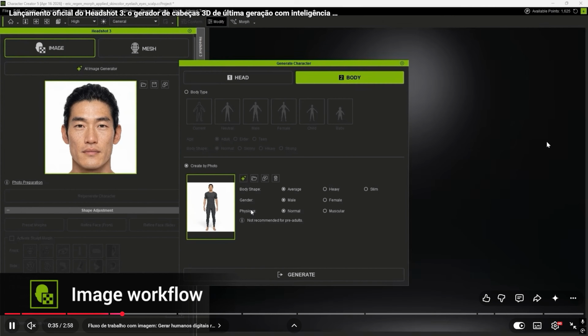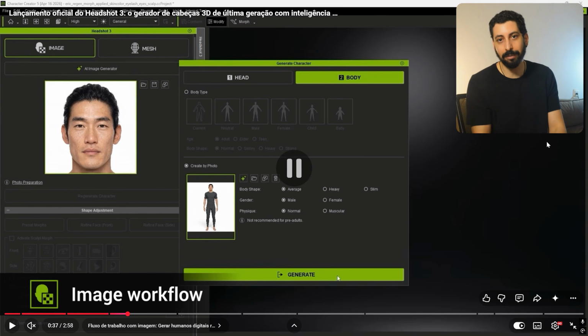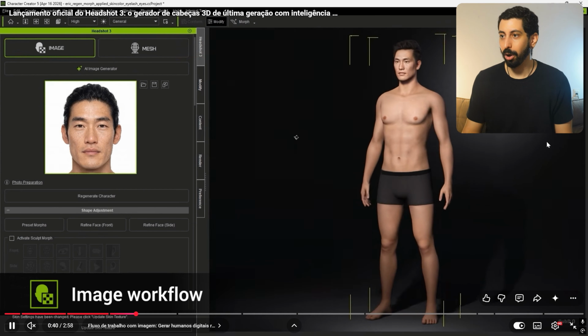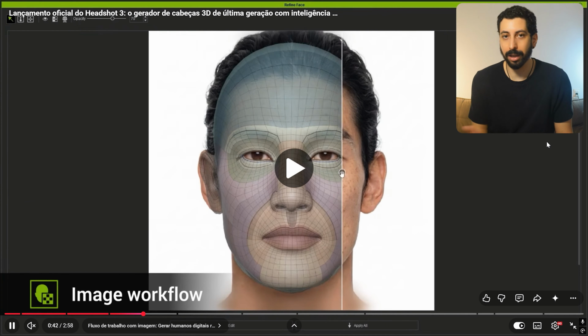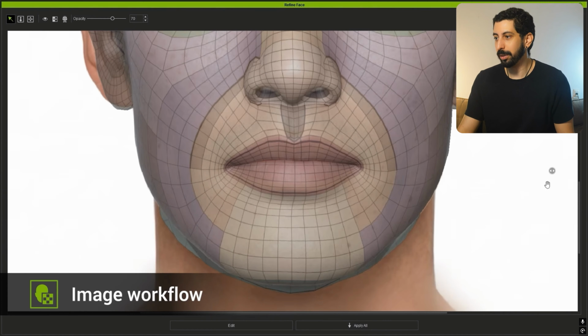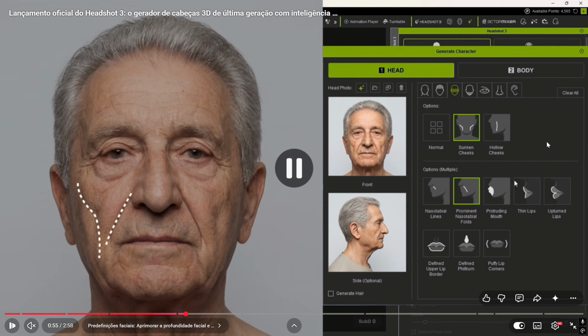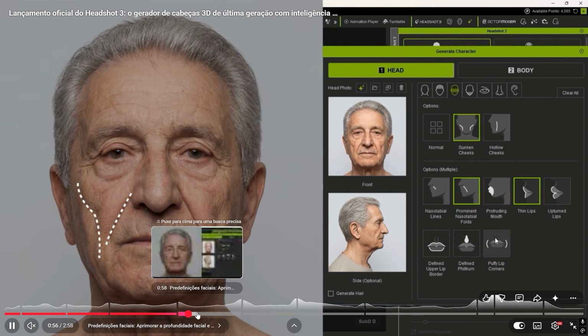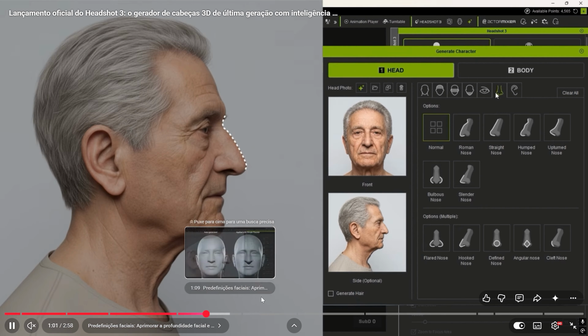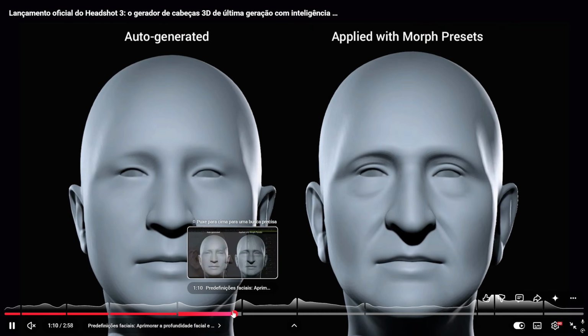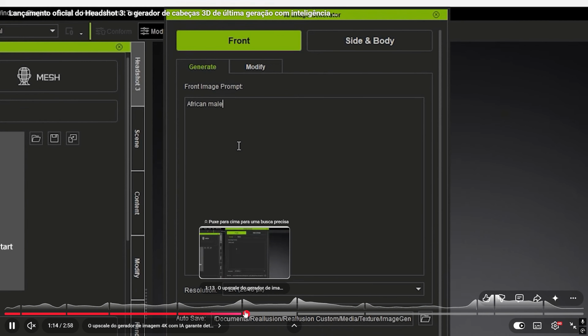And here he brings another example, which is the possibility of working with the image. So he put in the image of the character's face, also put in the body, the full body, and it already generated a very high quality character for you. Look at how it turns out, really fantastic. Man, it's really cool, right? You can even add, look, these details, the facial cavity or the mouth type, the nose type. You specify, look, if the eyes are droopy, if the nose is more pointed or not. And then you make adjustments so that the topology matches the image you'd like.